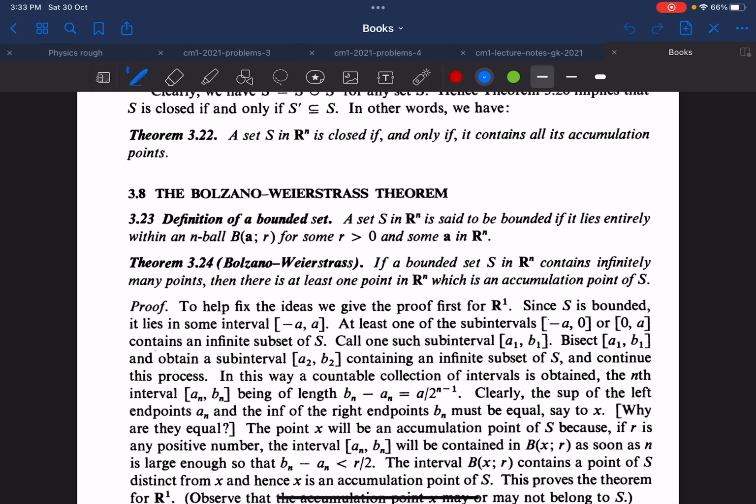Hello everyone. Today we'll be glossing over the generalized version of the Bolzano-Weierstrass theorem. It's quite an important theorem in the field of real analysis.